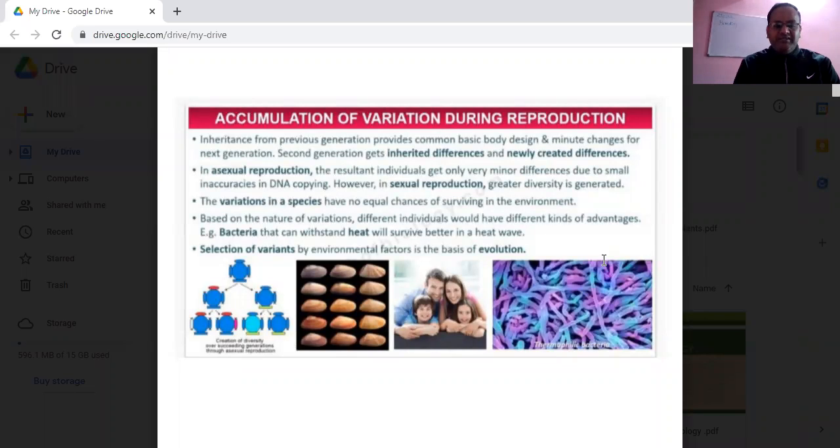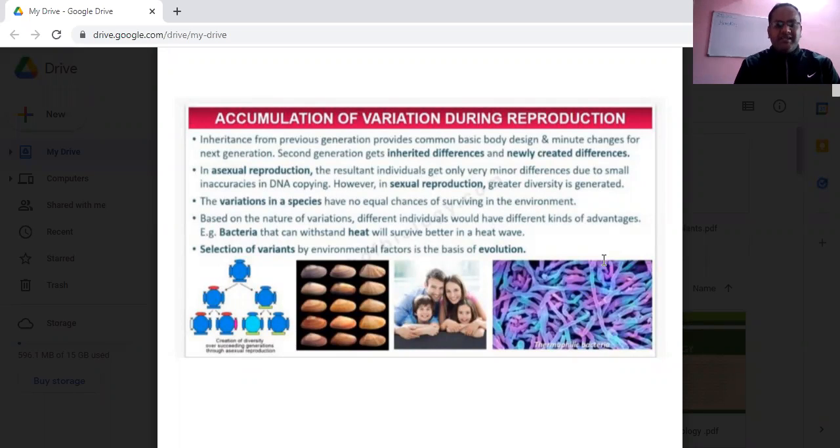For example, bacteria that can withstand heat will survive better in a heat wave. And selection of the variant by environmental factor is the basis of evolution. So definitely, students, if you can remember when we were discussing the chapter, how do organisms reproduce, there we have studied that sexual reproduction creates variation.